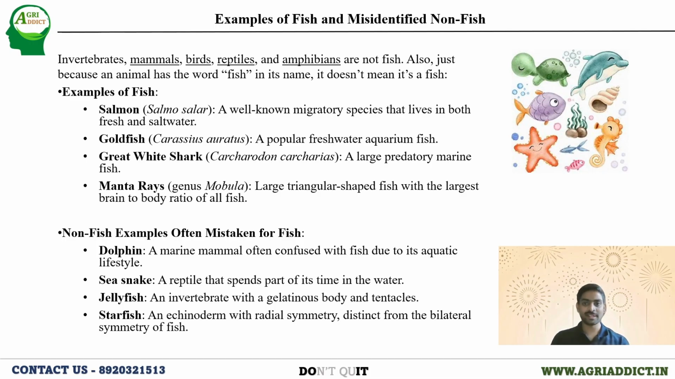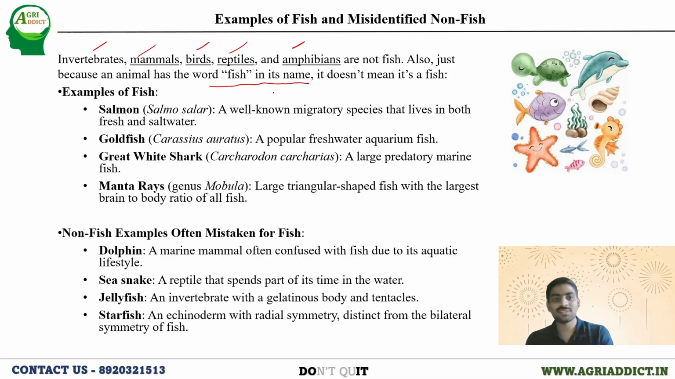Now we'll be moving to an interesting aspect where we'll be learning examples of fishes and the animals which are misunderstood as fishes. Basically, fishes belong to the vertebrates. You know that, right? But there are some organisms which look like fish, exhibiting the characteristics of fishes, though they are not fishes and belong to different groups. There are some invertebrates showing the features of fish. There are some mammals showing the features of fish. There are some birds, reptiles, even amphibians, which are not fish, though they show the characteristics of fishes. And some animals have the word fish in their name, but they are not fish.